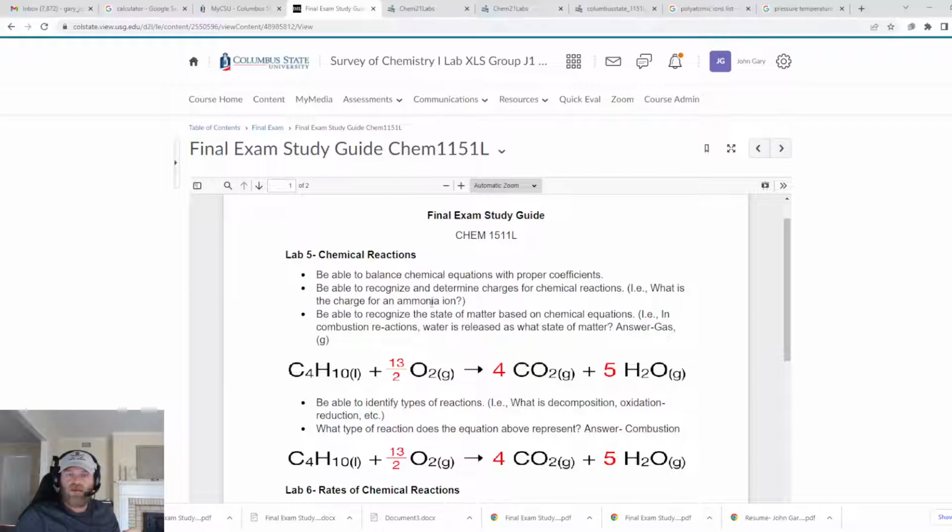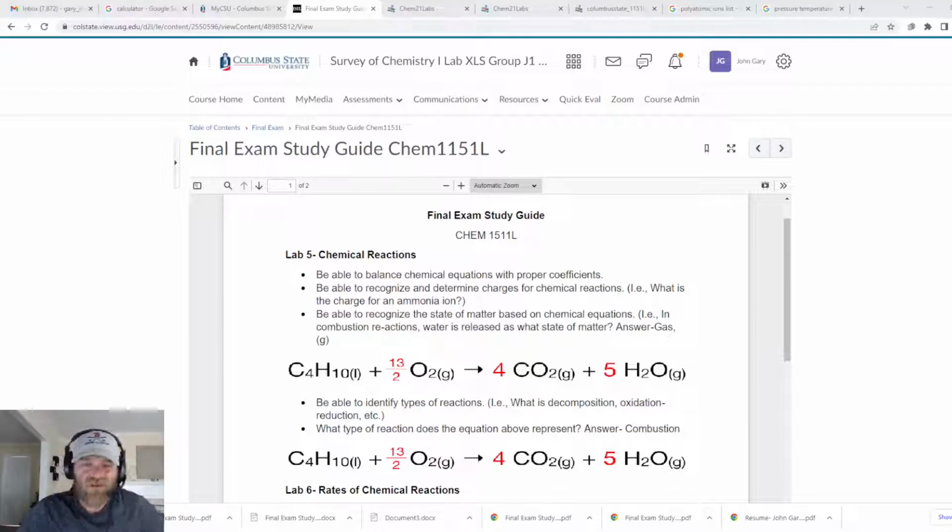Be able to balance chemical equations with the proper coefficients. One thing I like to do, and I may do this on the practice, I'll probably do one on the practice and some on the final as well, is put an equation with blank spaces in front of each compound, and then you have to go in and fill in the coefficient to balance the equation. So be familiar with that, be able to balance equations.